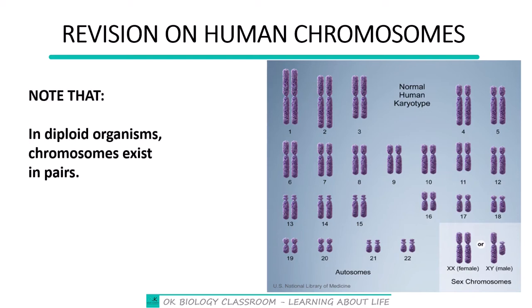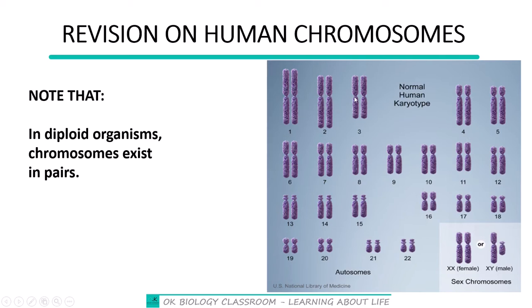The first point is that in diploid organisms, chromosomes exist in pairs. So like you are seeing in this particular image, this is the first pair. Remember that the human being has 46 chromosomes in each somatic cell. So in each normal cell, there are 46 chromosomes. The 46 chromosomes are in 23 pairs. So that is what I'm showing with this particular image, where you see the first pair here. So 1 and 2 forming the first pair.